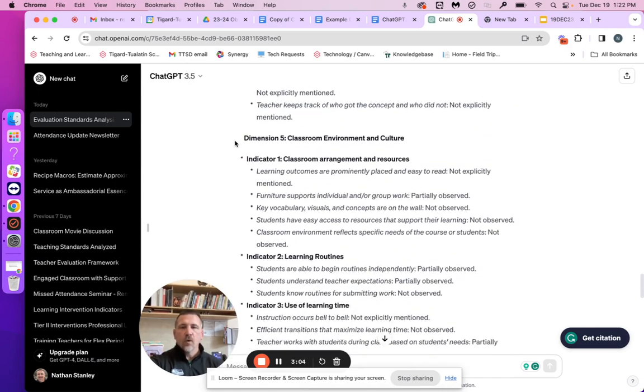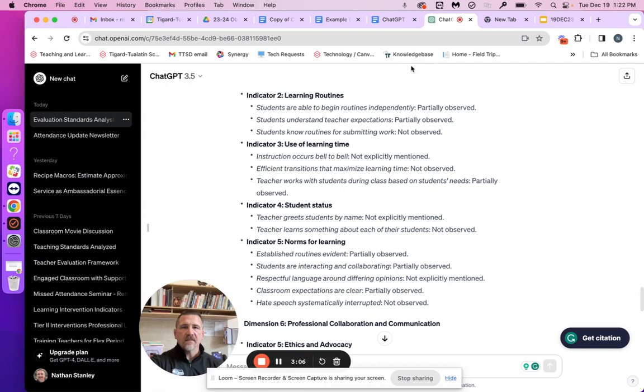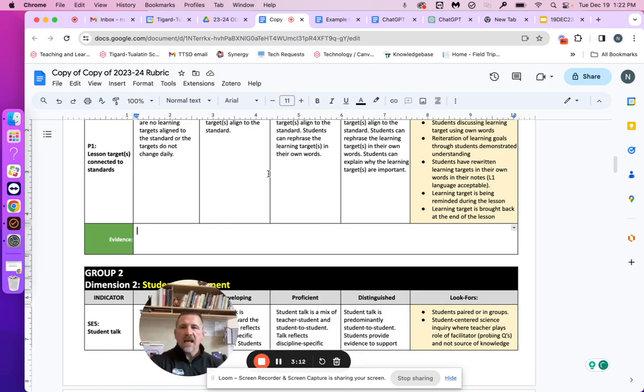Once I've selected what I think is accurate, inaccurate, or things that I need to add to, I can go into this rubric, and over the course of the year, I put the date of the observation and then the specific bits of evidence that were observed during each lesson.